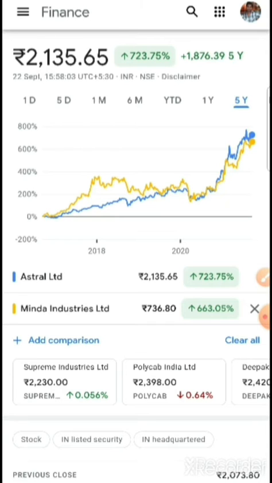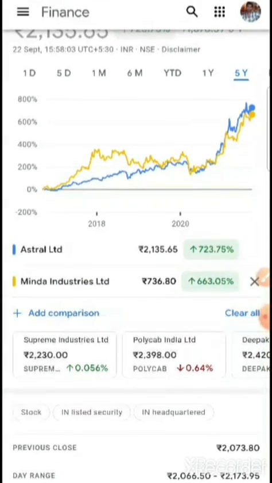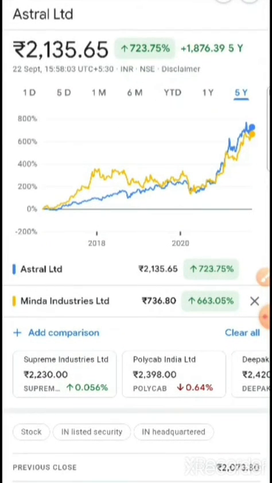So with this example, we can see that over 5 years they gave more or less similar returns, 723 and 683. But on the volatility factor, the higher beta stocks fall at a much higher pace, or are much more volatile in comparison with the lower beta ones. So in order to have a good portfolio, you should always choose stocks which have less beta. Okay, so this was very important.